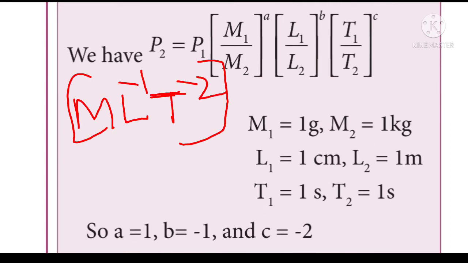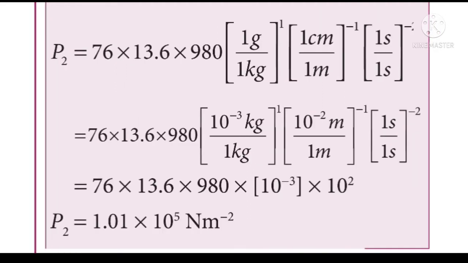With respect to the dimension of the pressure, we can write A is equal to 1, B is equal to minus 1 and C is equal to minus 2. It is equal to 76 into 13.6 into 980 into 10 power minus 3 kilogram divided by 1 kilogram. Why are we writing 10 power minus 3 kilogram here? Because 1 gram is equal to 10 to the power of minus 3 kilogram.